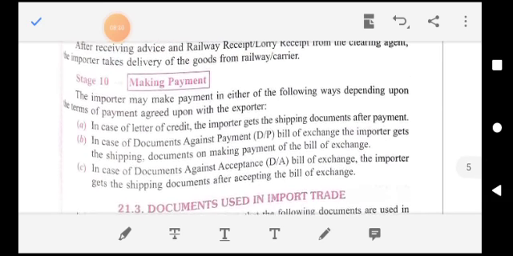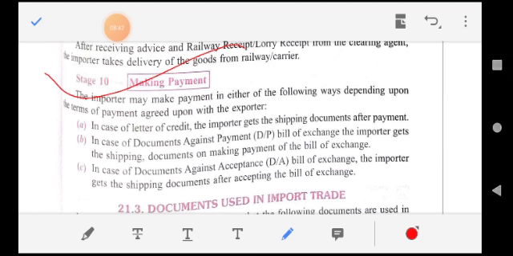And the last one is making payment. The importer may make payment in any of the following ways, depending upon the terms of payment agreed upon with the exporter. So in this last stage, after taking delivery of goods, the importer makes payment to the exporter. Okay.